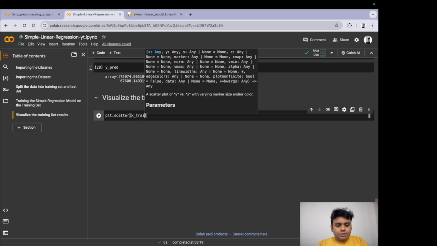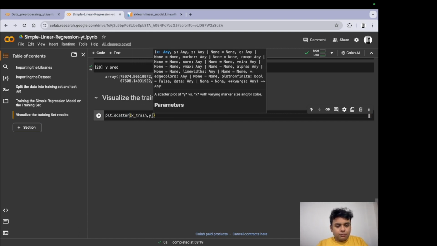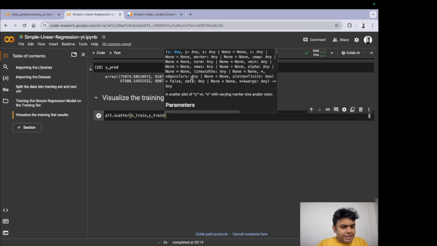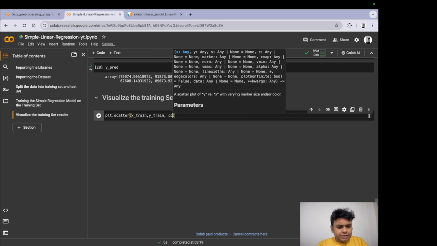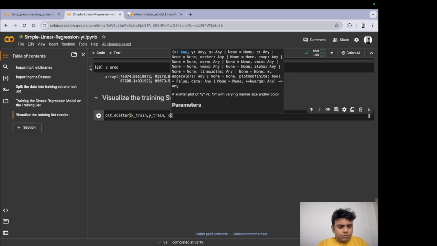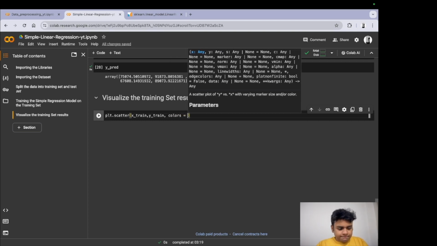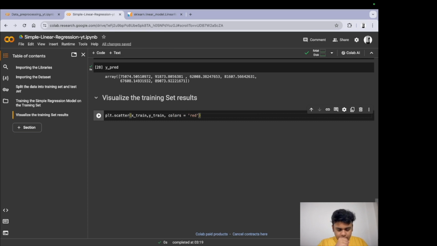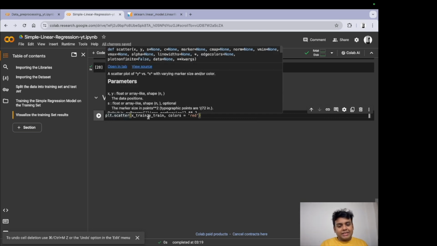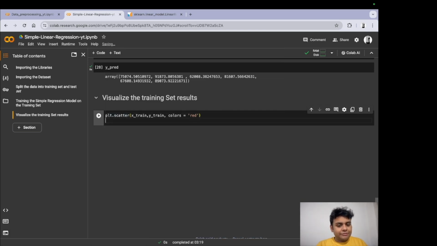Let me just write it first. And then we need to give it any colors. Yes, we need to give it colors. All right. So we have used plt.scatter to plot X train and Y train. And what's the next thing that we need to do?